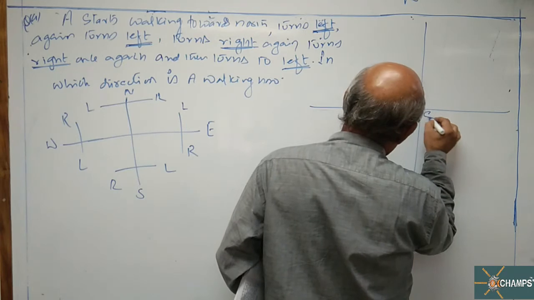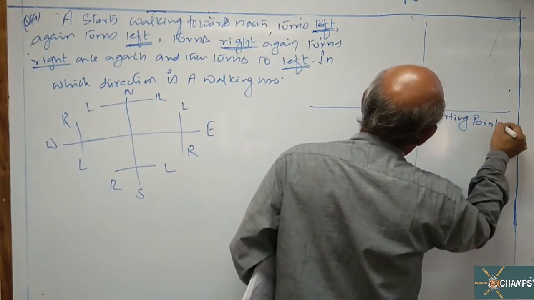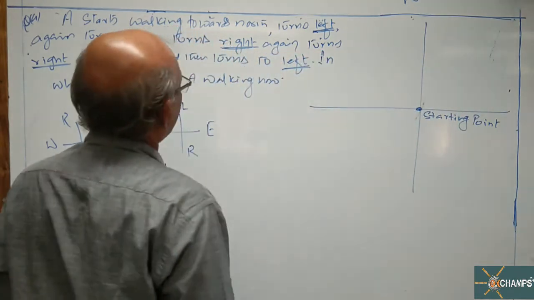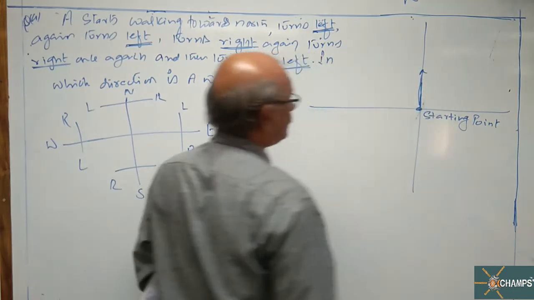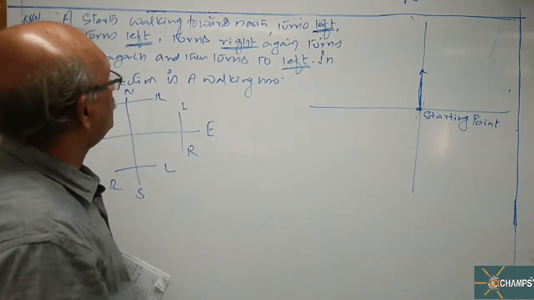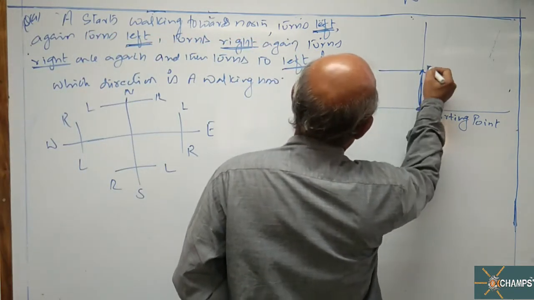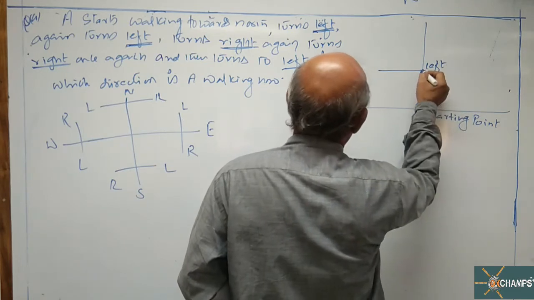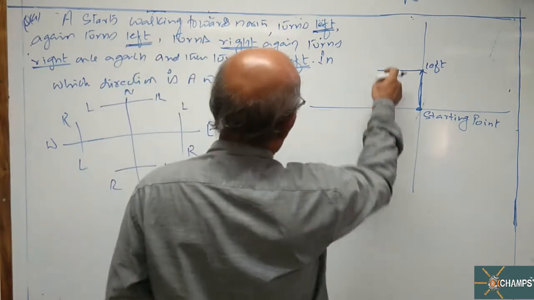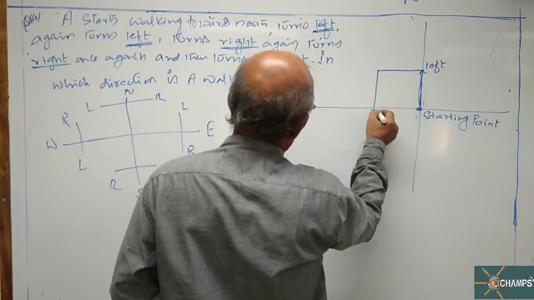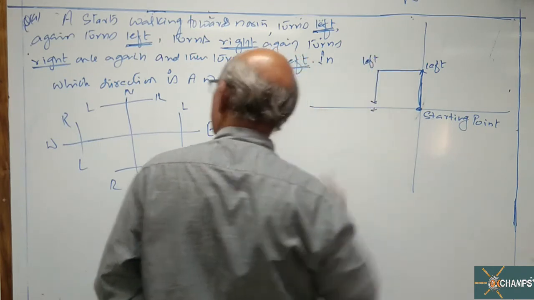This is the starting point. A starts walking towards north. Turns left. Left of north is west. So the first left turn. Again turns to left. Now west, left side of west is south. So one more left turn.